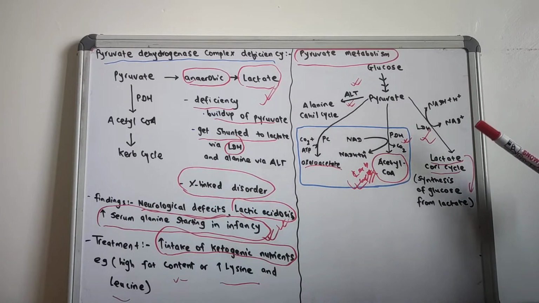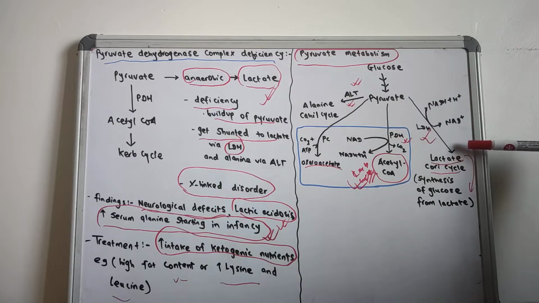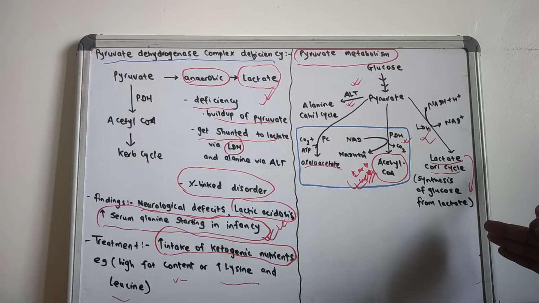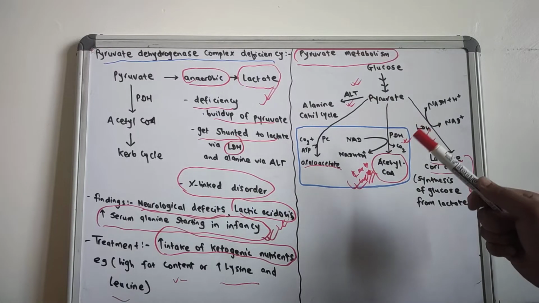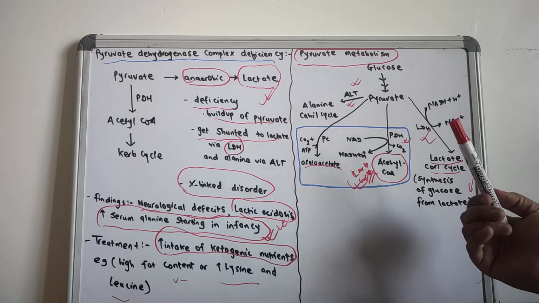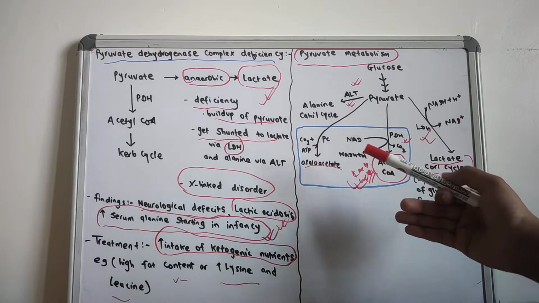That is the major pathway in the RBC, WBC, kidney medulla, lens, testis and cornea, which do not have mitochondria. The pyruvate is converted to lactate by lactate dehydrogenase. It is one of the important things that you should know. And then there is conversion of the pyruvate to oxaloacetate. The oxaloacetate can replenish the TCA cycle or can be used in gluconeogenesis.